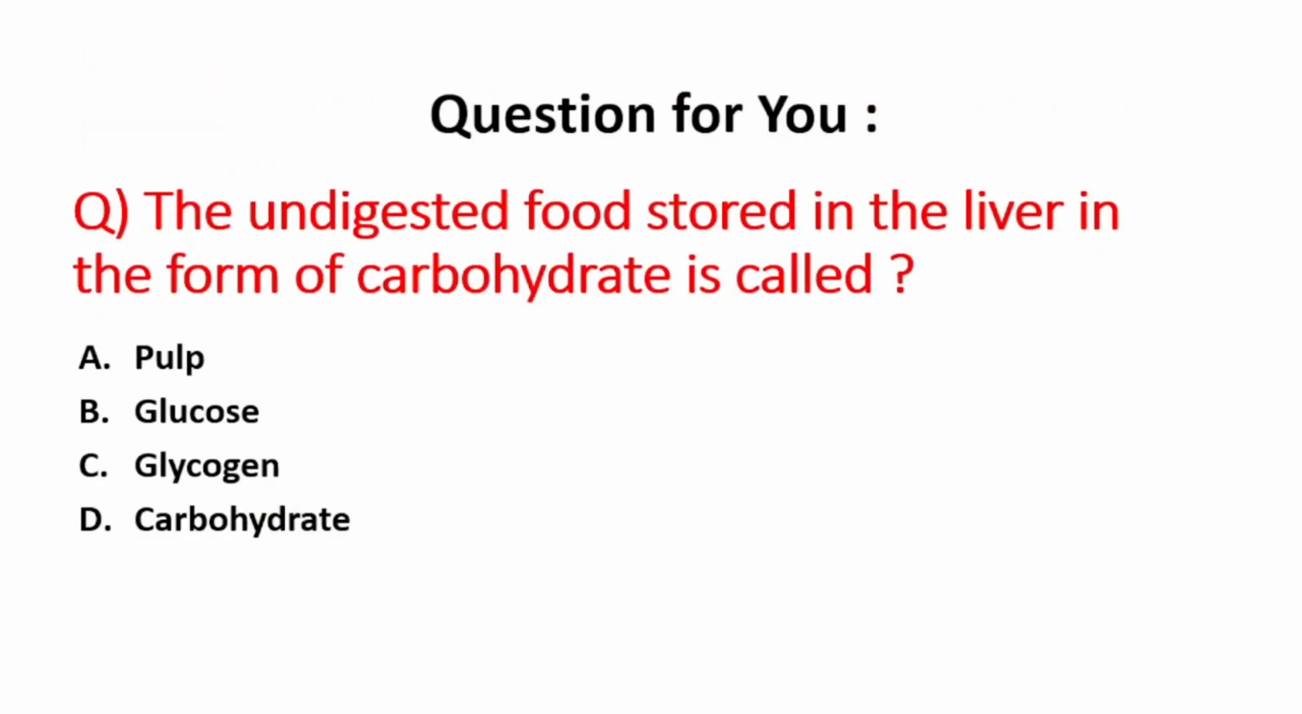So, and this is the question for you guys. Your question is the undigested food stored in the liver in the form of carbohydrate is called. A option is pulp, B is glucose, C option is glycogen, and D option is carbohydrate. So guys, if you already know the answer of this question, then you can give your answer in the comment box. Otherwise, I will share it with you in the next session of biology.